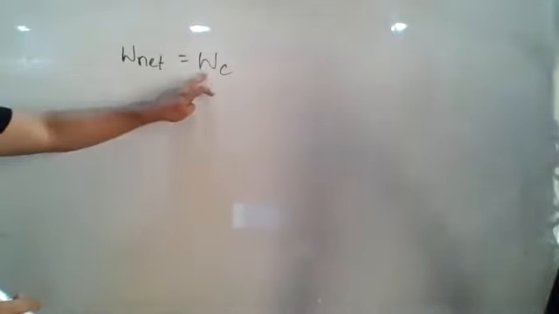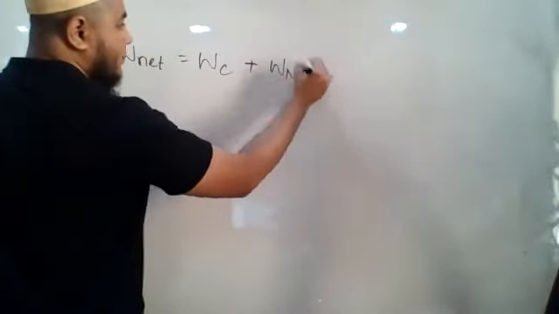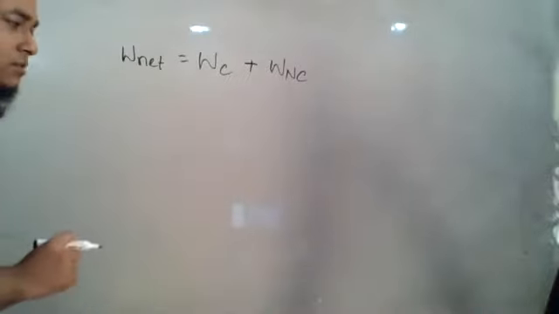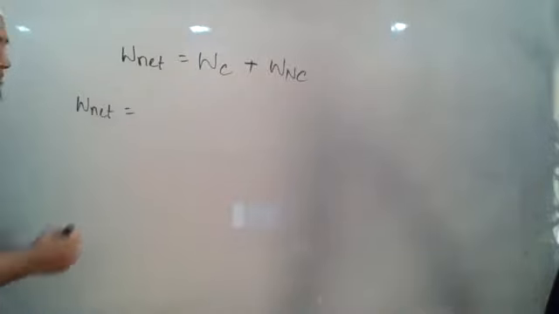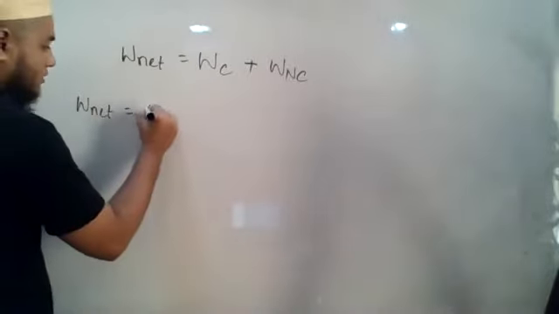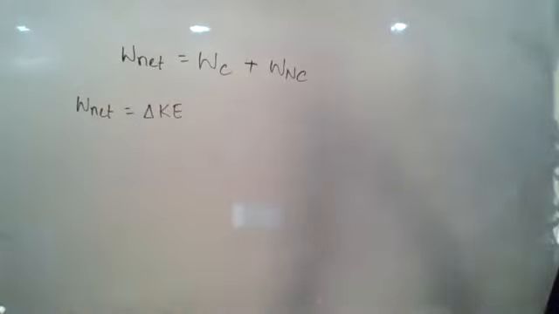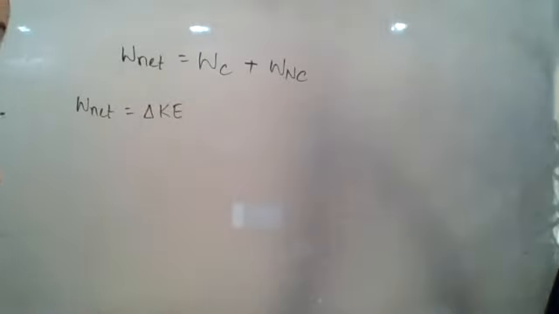Okay, work done due to conservative force plus work done due to non-conservative force. Now from the work energy theorem, if you remember, net work done is equal to the change of kinetic energy. By delta we mean change and KE means kinetic energy. So net work done is equal to change of kinetic energy. We already know that from the work energy theorem. If anybody forgot, you can revise it from the textbook, no problem.